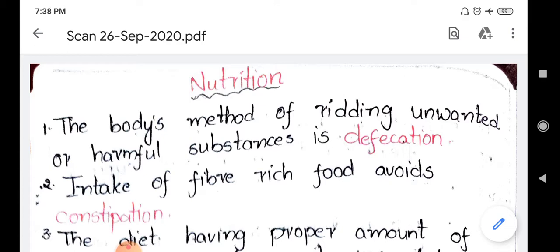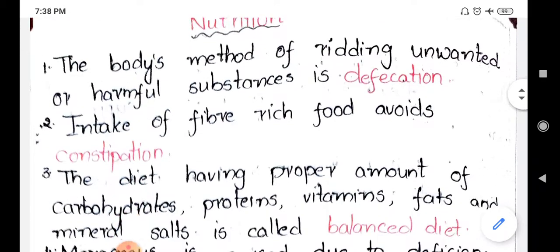And if that fiber is not taken in a proper quantity, then it leads to the problem called constipation. So intake of the fiber rich food avoids, the answer is constipation. Nothing but free bowel movement does not happen if the fiber rich food is not taken into our body. So the answer is constipation. Next, going to the next blank.